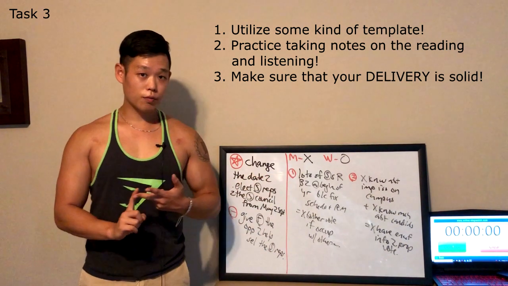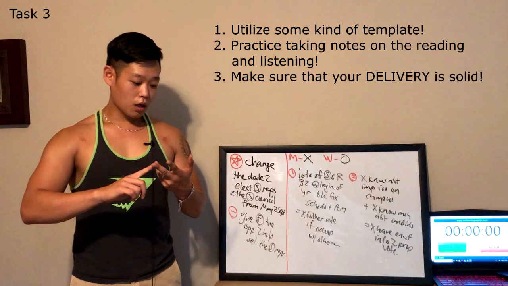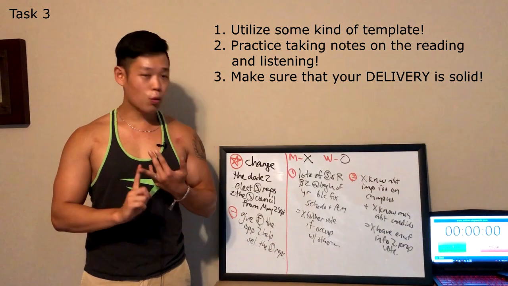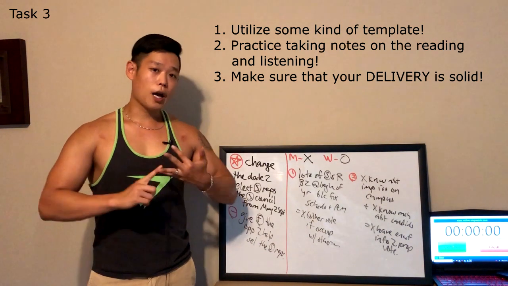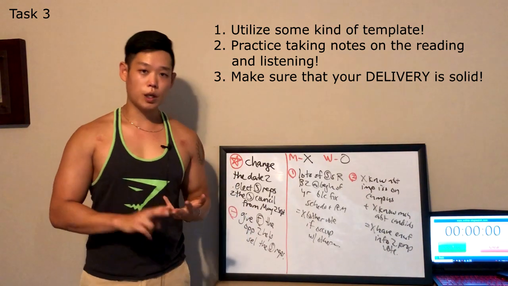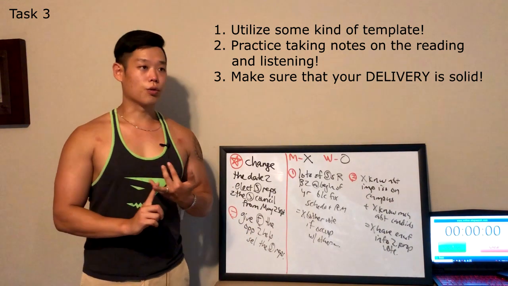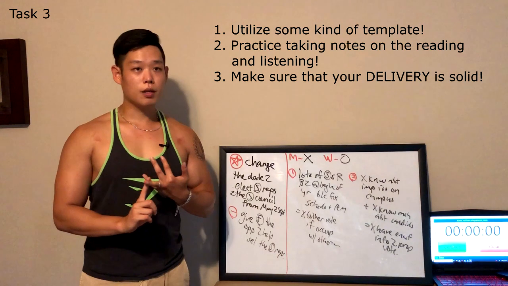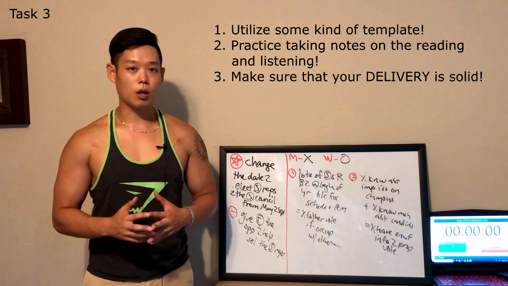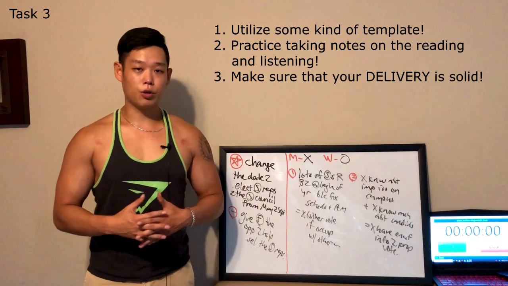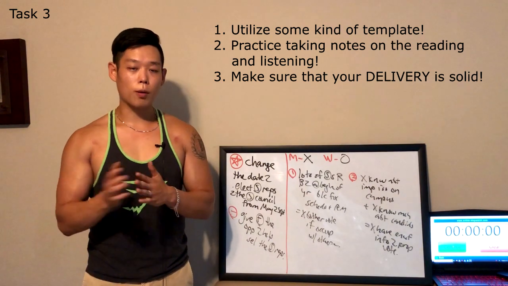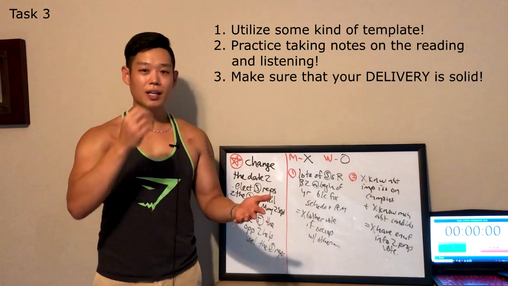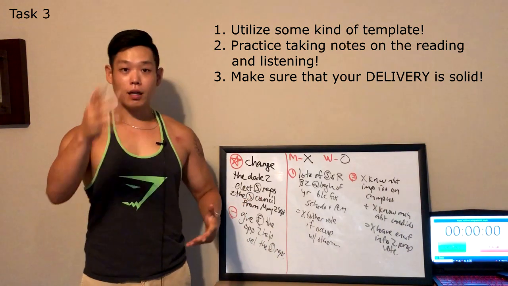Practice taking notes for both the reading and the listening. And really be aware of your speech, how you talk. So pay attention to your intonation, your fluency, even your pronunciation. If some words are extremely challenging for you to pronounce, either avoid those words or practice pronouncing and enunciating them. All right, now let's move on to task 4.